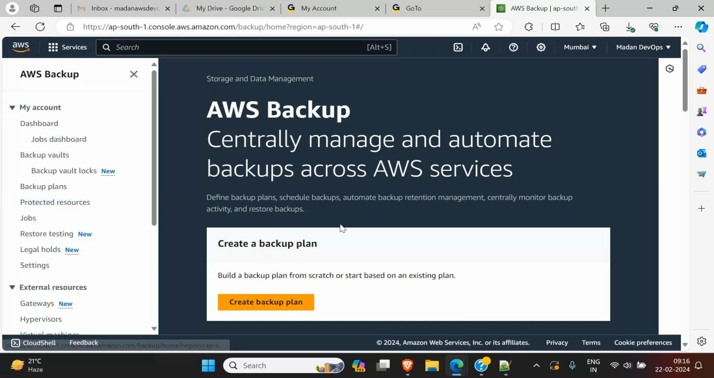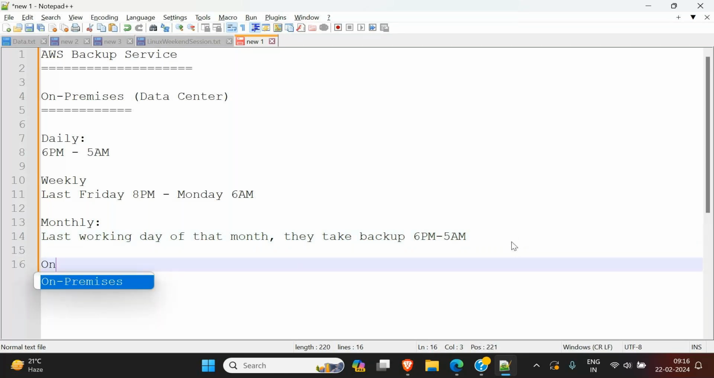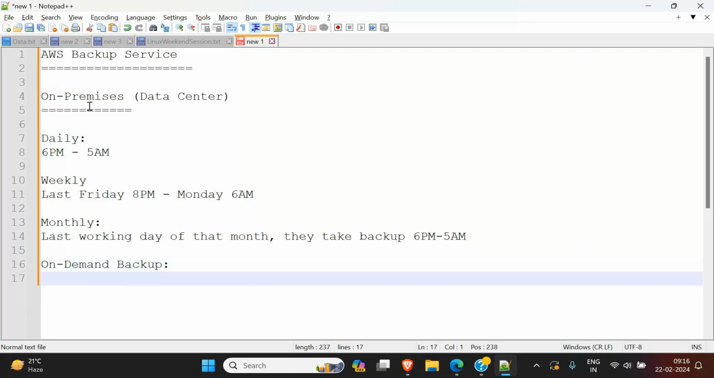And one more backup I forgot to tell you. We have one more backup, like daily, weekly, monthly. We have on demand backup also there. On demand backup is also done by the administrators on the on premises. On demand means nothing. Suppose a team wants, they will tell the administrator that we want this server, this data, this volume, this hard disk to be taken backup immediately. Then the administrators will immediately start taking backup of that hard disk. So that is called on demand backup. When the demand comes, at that time the backup will start.